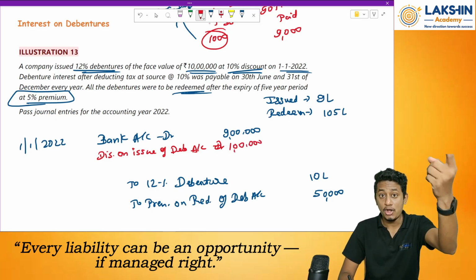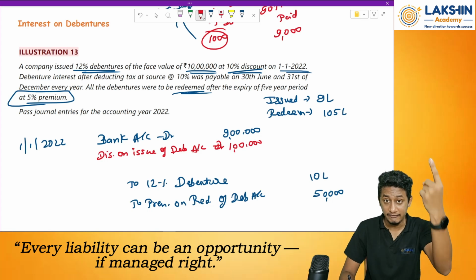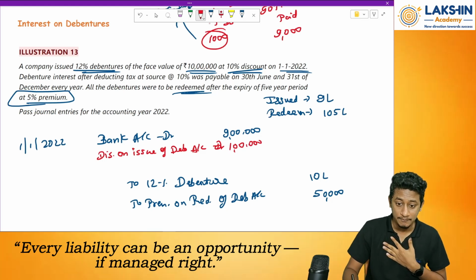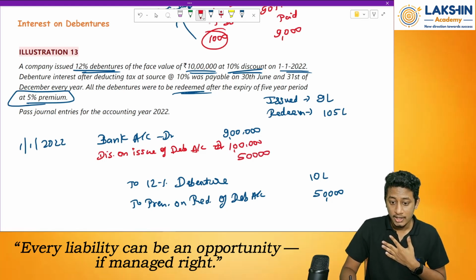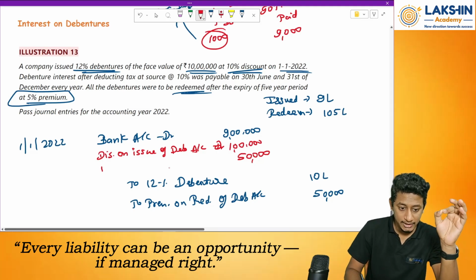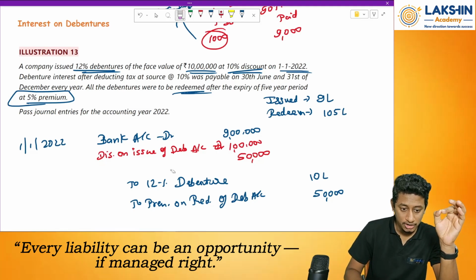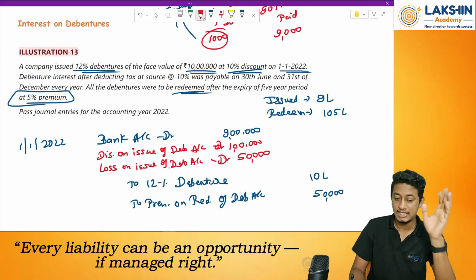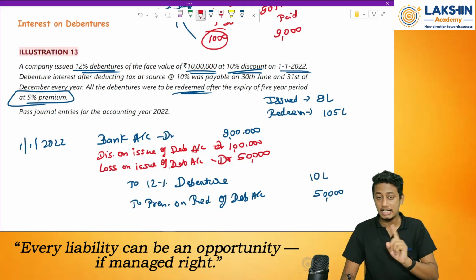But tomorrow, when I am redeeming it, how much is the expense that I am incurring over here? Of rupees 50,000, right? So the entry will be loss on issue of debenture account debit. The same thing has been taught in the journal entry. I won't be repeating it once again.